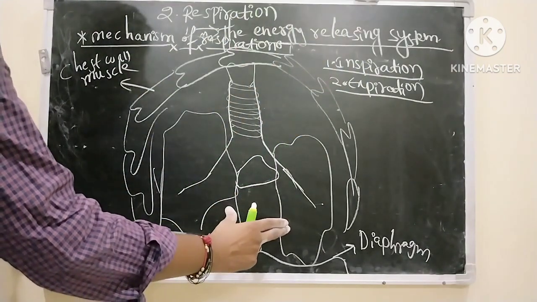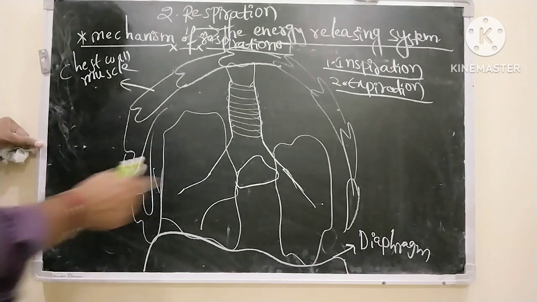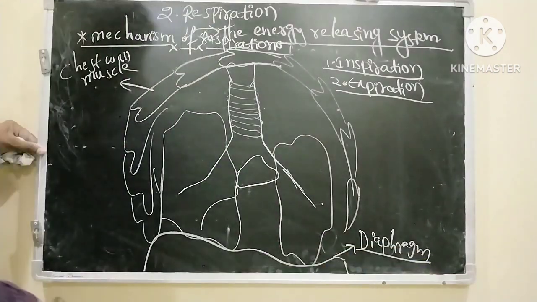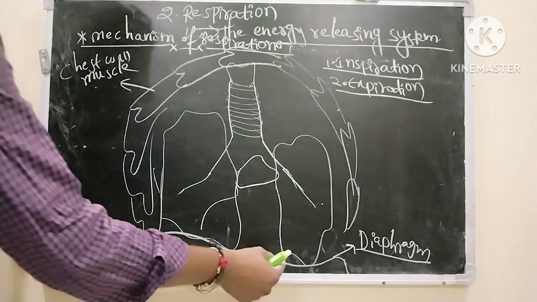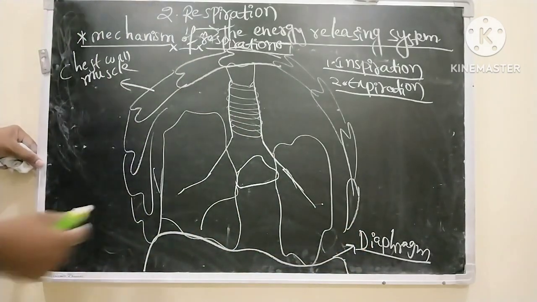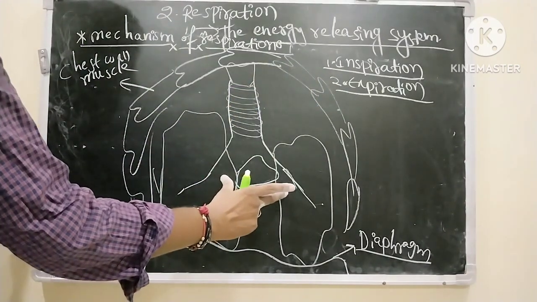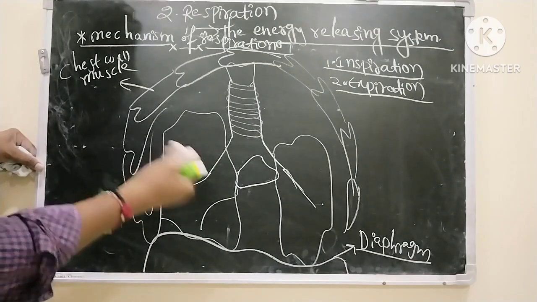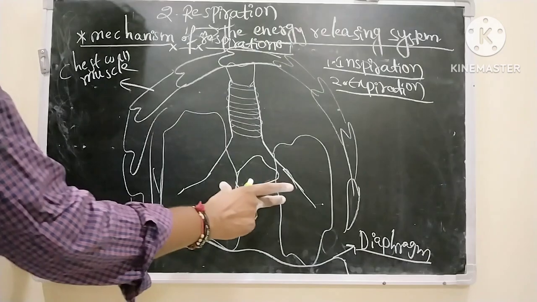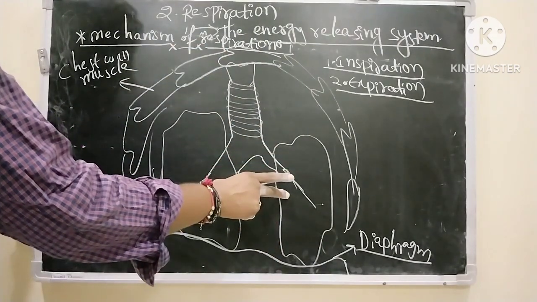Then both the lungs perform expiration. During expiration, the chest cavity goes backward, and here one more important muscle is the diaphragm. The diaphragm, a flattened muscle, also plays a crucial role. During inspiration, first the chest cavity or thoracic cavity comes forward and the diaphragm goes backward, and the volume of the lungs increases. It means there is no air inside. So immediately air from the surroundings rushes into the lungs.